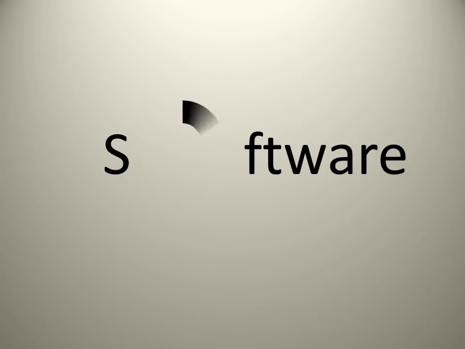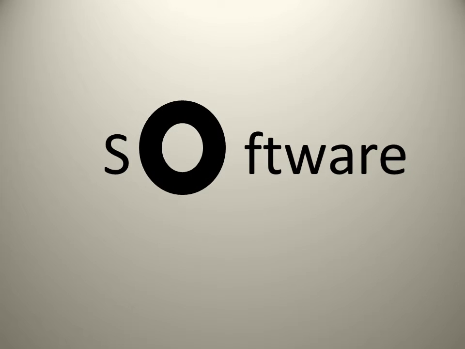Now we will learn about software. First of all, you must know that this is the most important component of a computer, and a computer cannot work without software, because these are the instructions that tell the computer what to do and how to do it. These instructions that are given to the computer are also used to solve our problems. Different software are used to solve different problems.